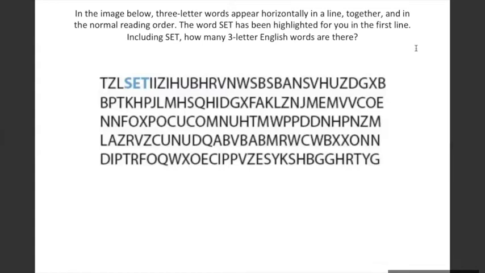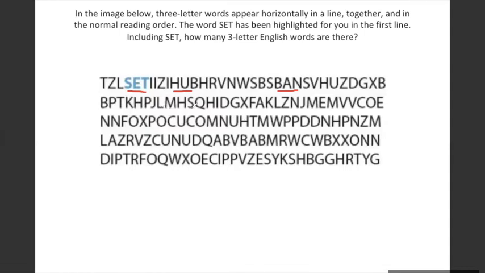Okay, let's try this now. One is given, set, hop, and as I'm moving ahead, ban. Okay, nothing is there then in this line besides this.